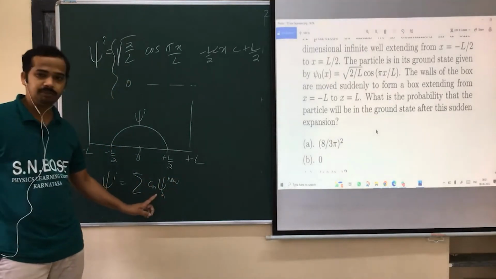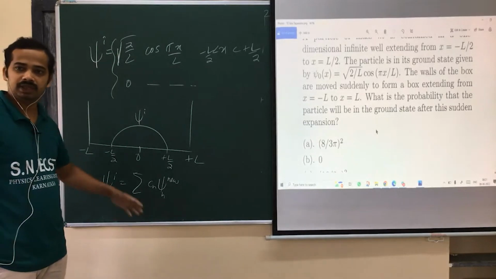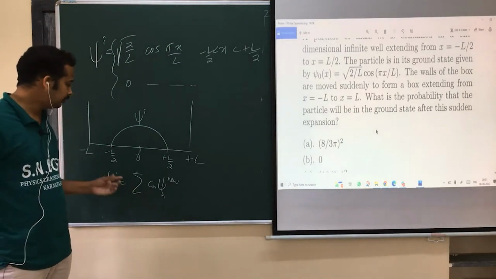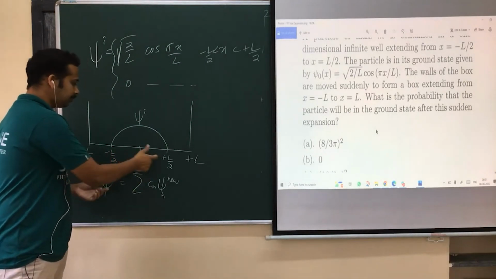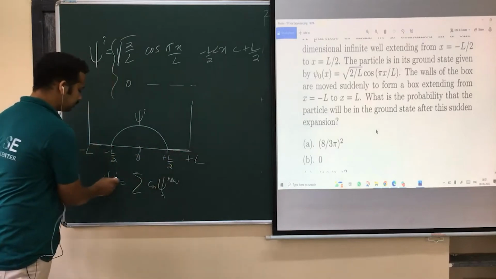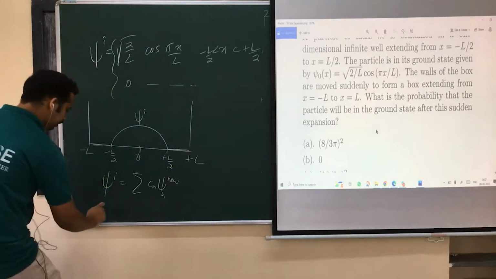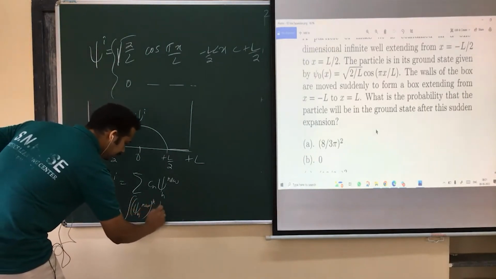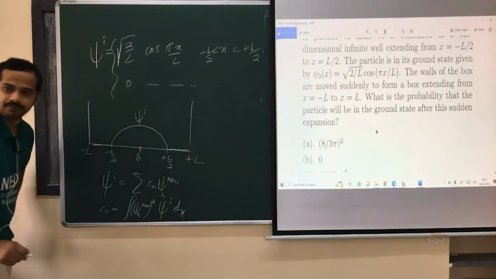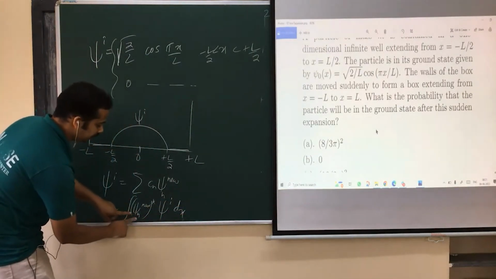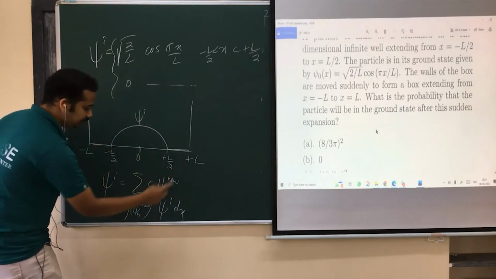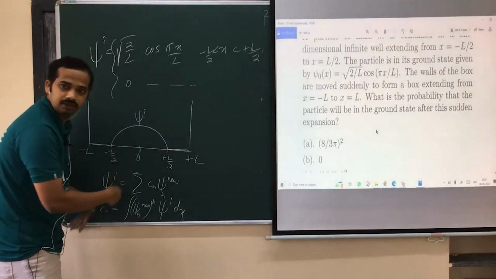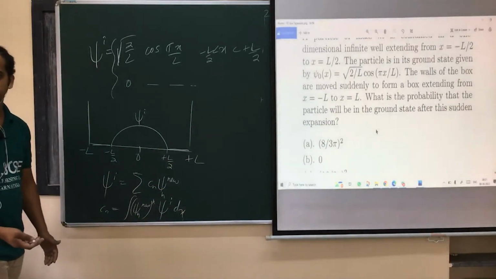These energy eigenstates are complete, so any function can be written in terms of them. But when you expand, your region of interest becomes only minus L by 2 to plus L by 2, because outside that region psi I itself is 0. How do you find Cn? Cn is nothing but the integral of psi n new star psi I dx. Even if you take the limit minus L to plus L, psi I is 0 outside, so the limit turns out to be minus L by 2 to plus L by 2.